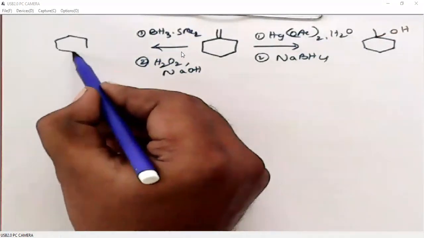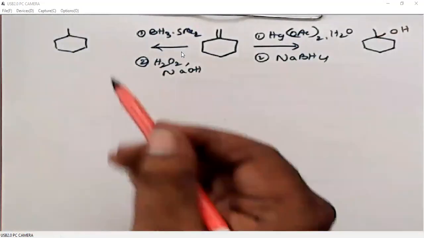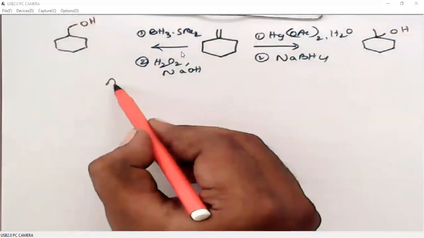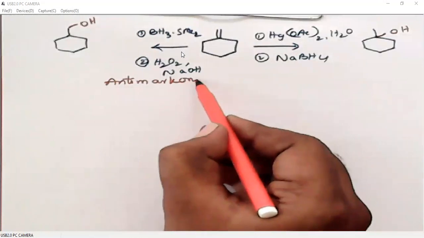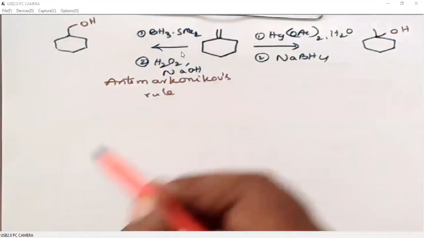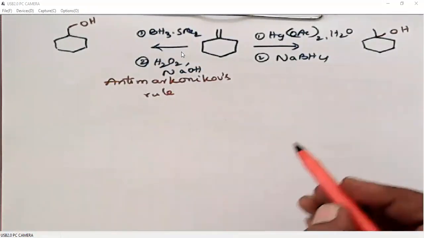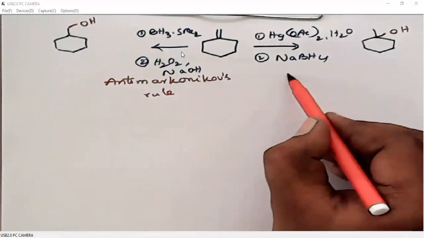I will discuss this in detail when we discuss reductions. Okay. So this is anti-Markovnikov's rule. Hydroboration reactions will occur according to anti-Markovnikov's rule, whereas mercuric acetate follows Markovnikov's rule.